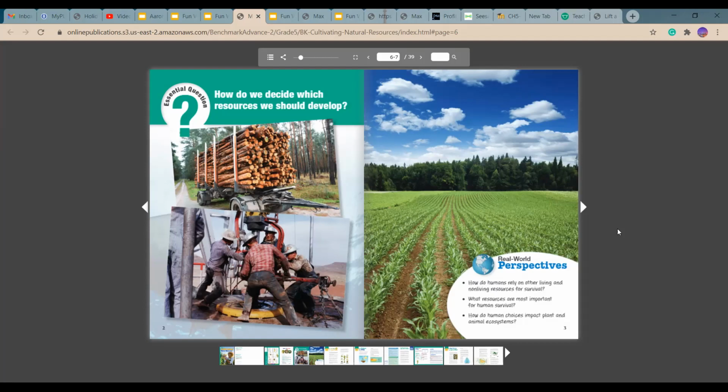So, how do humans rely on other living and non-living resources for survival? Okay, what's a living resource we rely on? Trees, shown in the picture here, corn. What non-living things do we rely on?